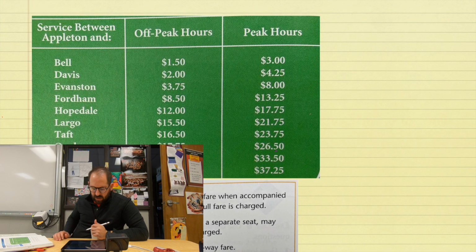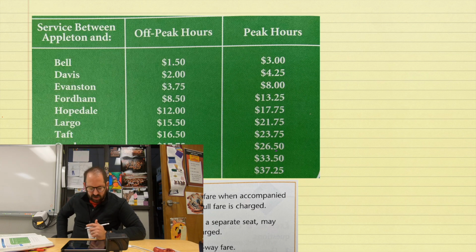All right. So we're doing public transportation. So here's our train schedule. The train schedule has a bunch of towns. You have off hours, off peak hours, and peak hours for pricing on tickets. Remember, kids that are under 12 ride half cost. Unless there's no adults present, then they're full charged. And then anyone under 2 is not charged at all. They're free if they're not occupying their own seat. If they're in their own seat, then it's half fare, kind of like the normal kids. And then round trip is double price. So there you go.